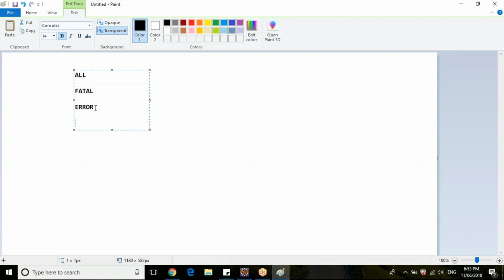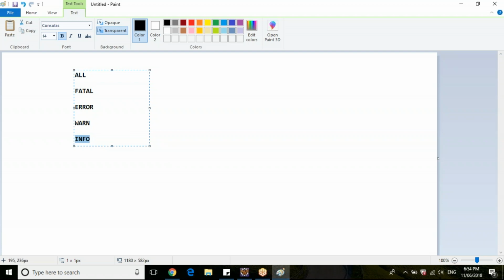The next level is the error level, where all the exceptions and errors will be. Warn is not an error, but your system has some warnings; something might go wrong if you don't clear it. It's like a warning before your system goes into an error state.